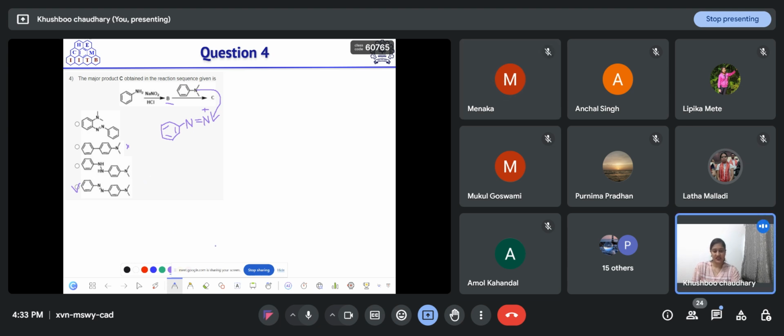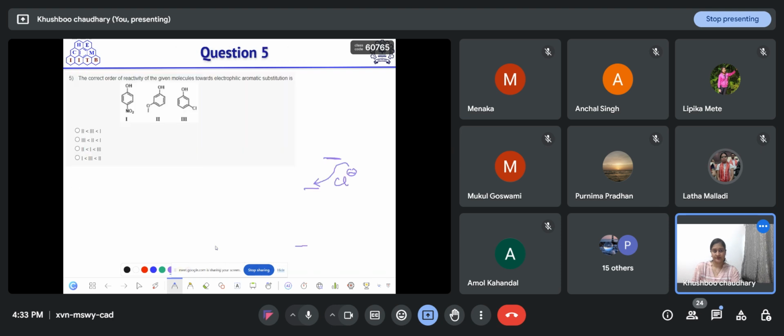So let's move on to the next question. Here, the correct order of reactivity of the given molecules towards electrophilic aromatic substitution is asked. Three molecules are given. You have to find the correct relative order of reactivity of these three molecules towards electrophilic aromatic substitution. Try to solve.